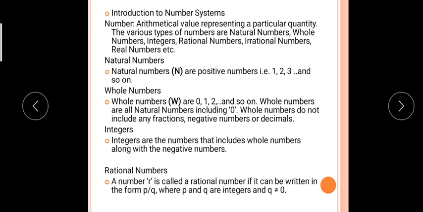Now the natural number. A natural number is a positive number, which are 1, 2, 3. Whole numbers start from 0, then 1, 2, 3 and so on. Integers include the negative and positive numbers including 0. Then rational number. A number R is called a rational number if it can be written in the form of a fraction, that is P upon Q, where P and Q are integers and Q is not equal to 0. It means the denominator of the fraction should not be equal to 0. Then you can say that P upon Q is a rational number.